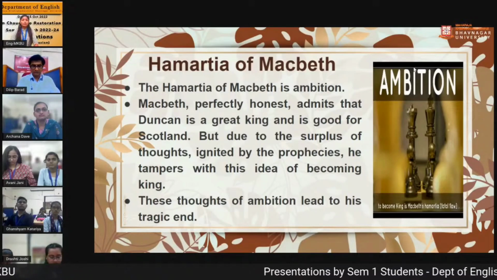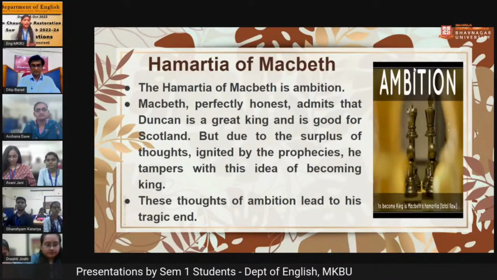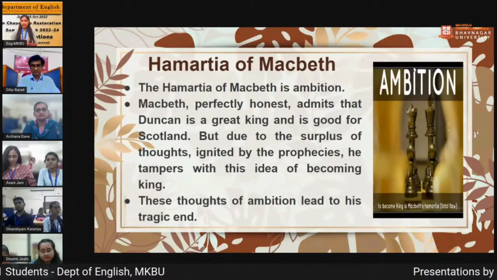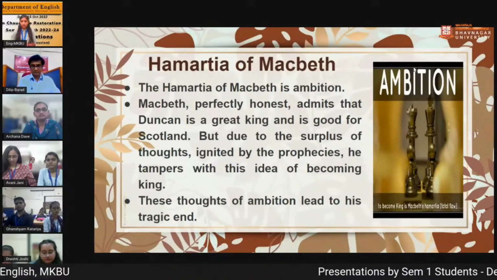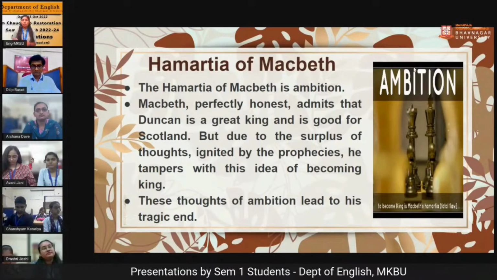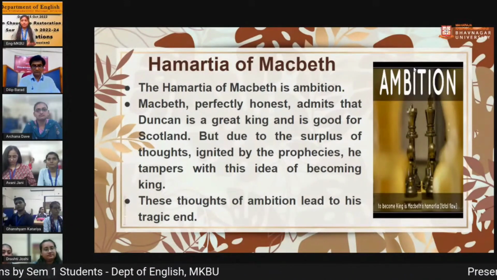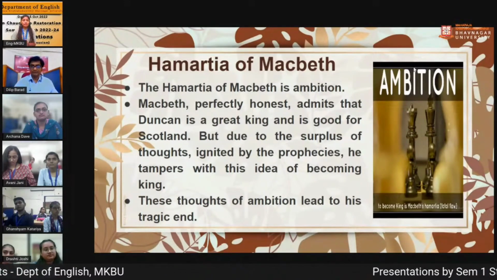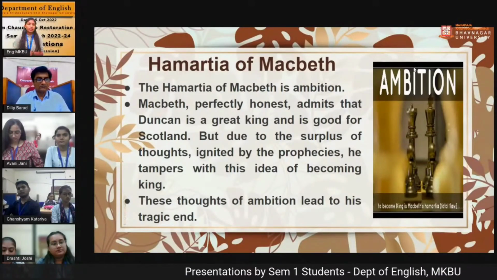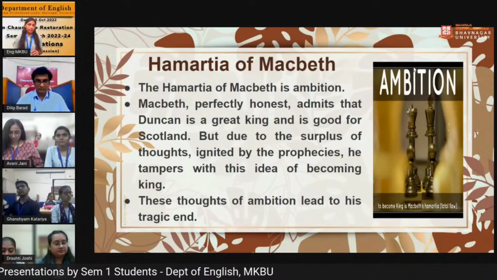First, the hamartia of Macbeth. Macbeth's hamartia is his ambition. At the start of the play, Macbeth was perfectly honest and admitted that Duncan is a great king, and he was a kind and noble man who was rewarded by Duncan also. But on receiving the prophecies, Macbeth learned that he will become Thane of Cawdor, and then the king of Scotland thereafter.